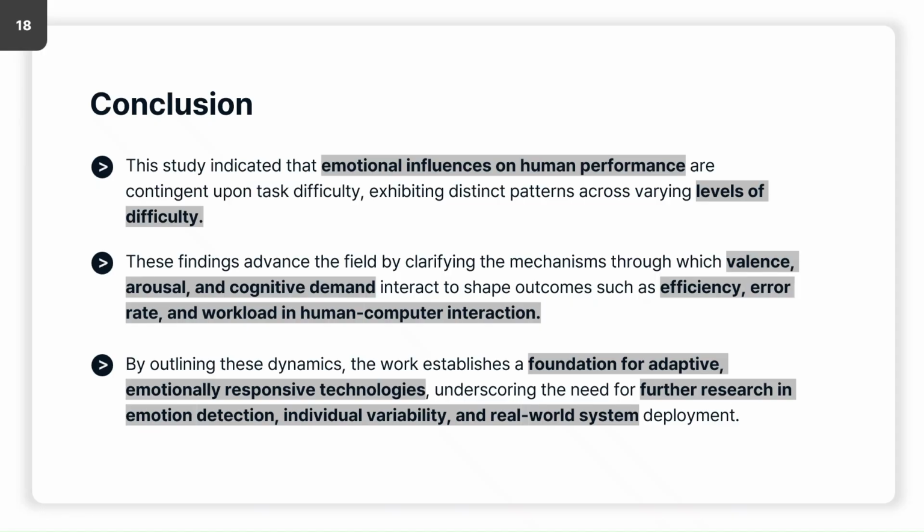By revealing such complex dynamics, this work emphasizes the value of designing technologies that are not only adaptive but also emotionally intelligent. As affective computing continues to evolve, we hope these insights inspire further exploration into emotion recognition, personalization, and user diversity, paving the way for richer and more human-centered digital experiences.